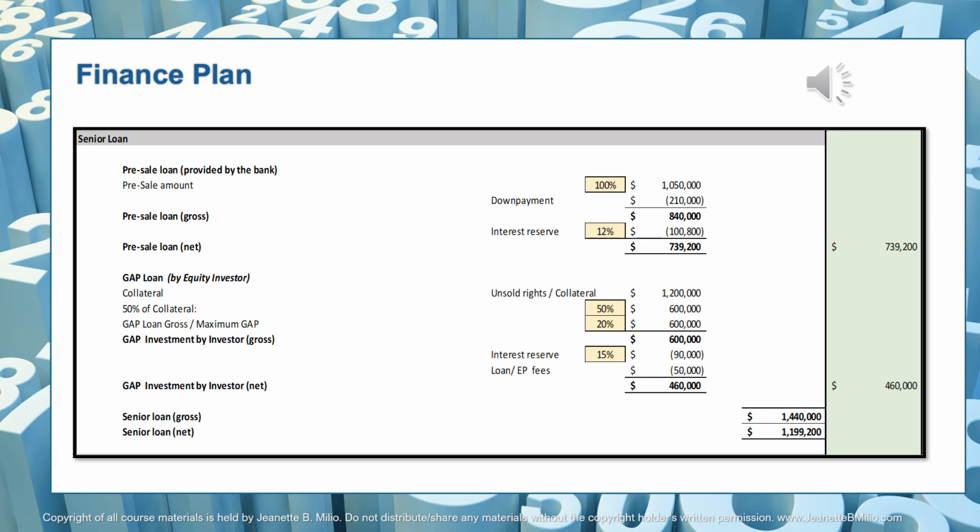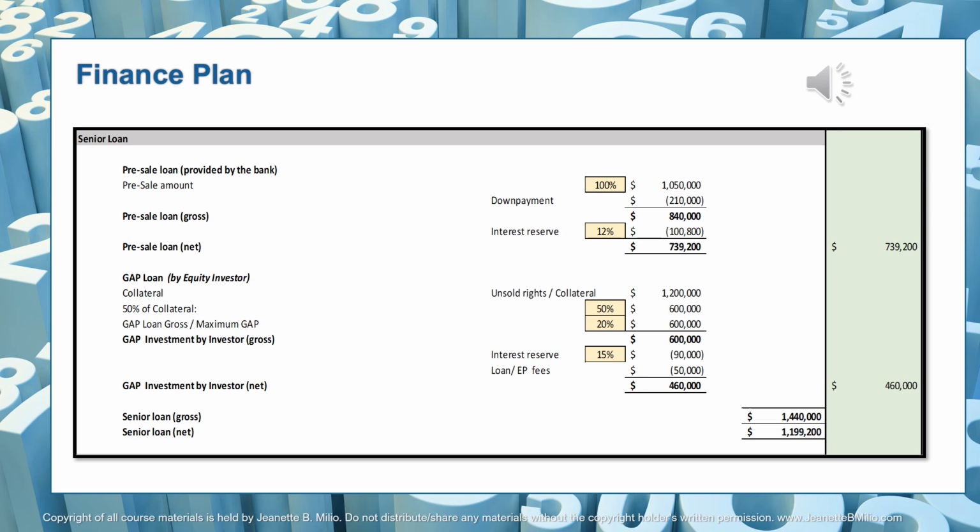Now, the gap loan is provided by the equity investor. We're looking at the unsold rights. When we earlier had our 75% of the budget generated as international projections, of which we're now basically deducting the pre-sales of $1,050,000, we are left with unsold rights of $1,200,000.